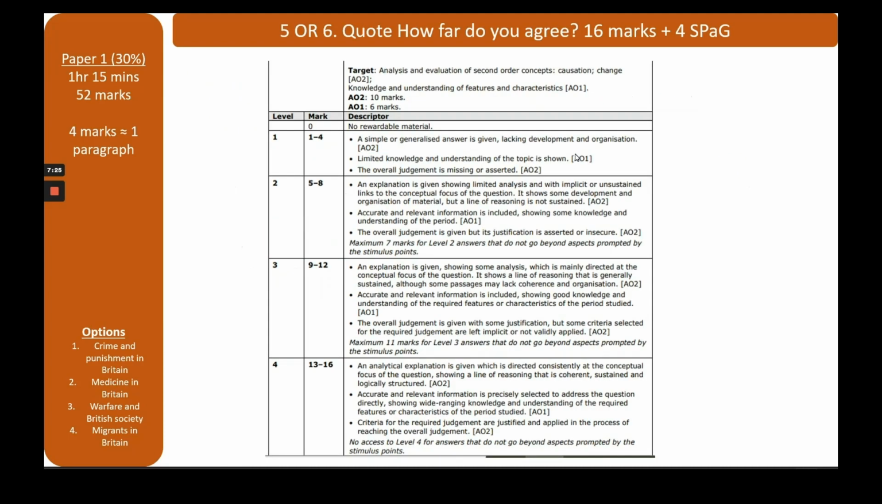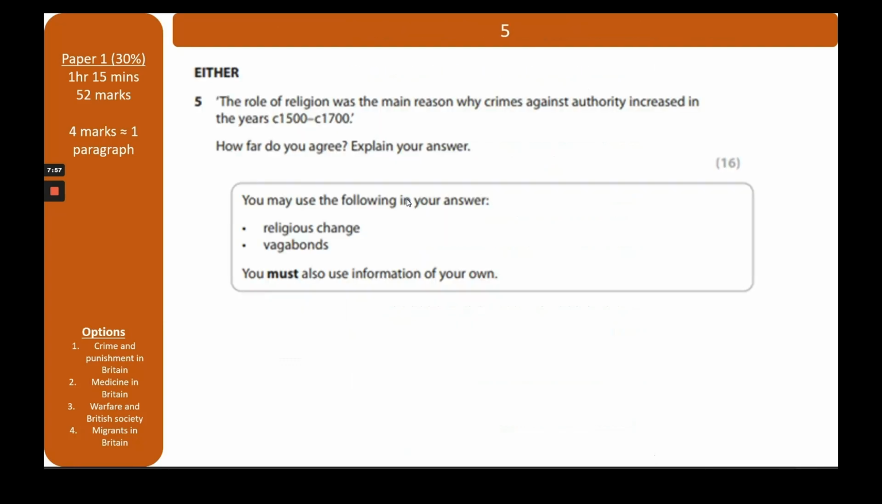And the reason that I've said an introduction, agree, disagree, and a conclusion is because under here it says showing a line of reasoning that is coherent, sustained, and logically structured. So whatever your conclusion is going to be, it needs to be sustained throughout the entire answer. And an easy way of doing that is to include an introduction, because then it's clear at the start, but it needs to be repeated all the way throughout your answer. So you have to have quite a lot of thought before you start answering this question.